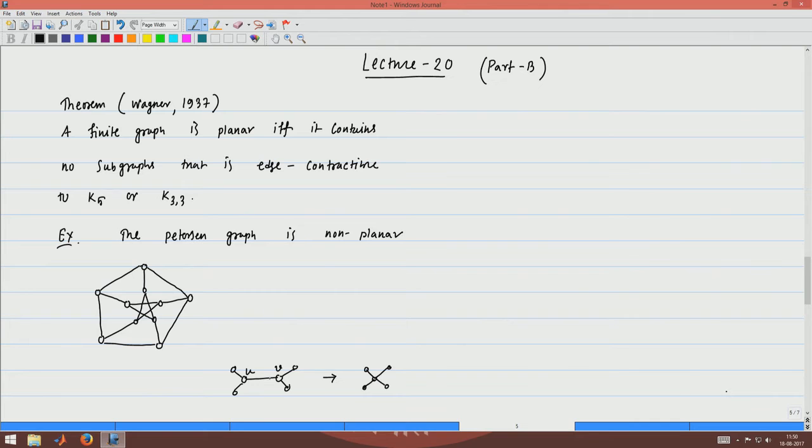So, this edge u v will be deleted, and then these two vertices will be merged into one vertex. Okay, now we can prove that this graph is edge contractible to K5. K5 is the complete graph with 5 vertices.